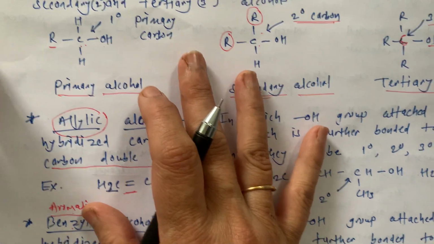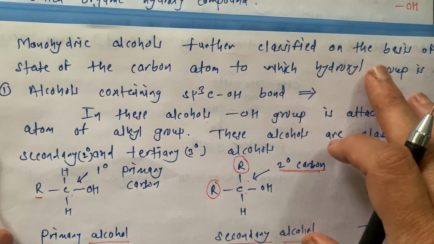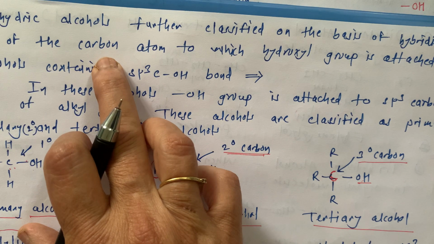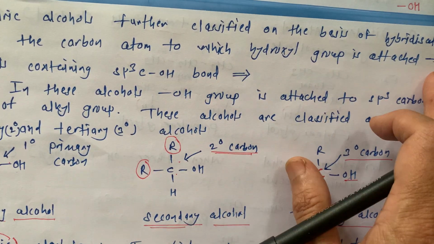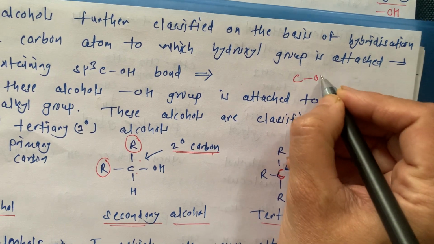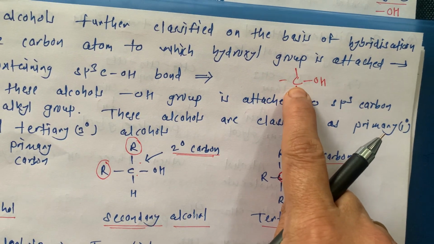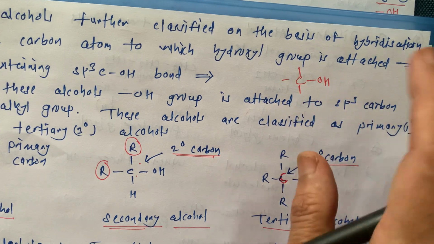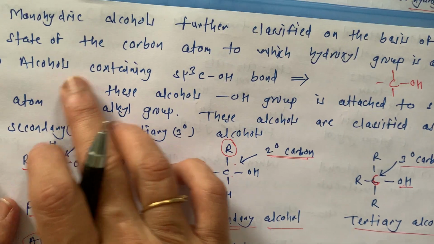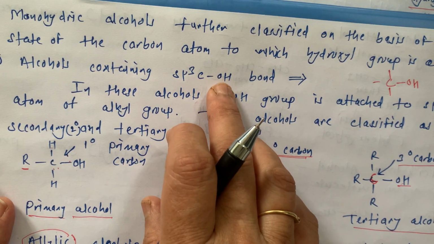Now next, monohydric alcohols are further classified on the basis of the hybridization state of the carbon atom to which the hydroxyl group is attached. Suppose this is the carbon and to this carbon OH is attached, then what is the hybridization state of this C? Based upon that also these are classified. So first we will see alcohols containing sp3 carbon to which OH is attached.